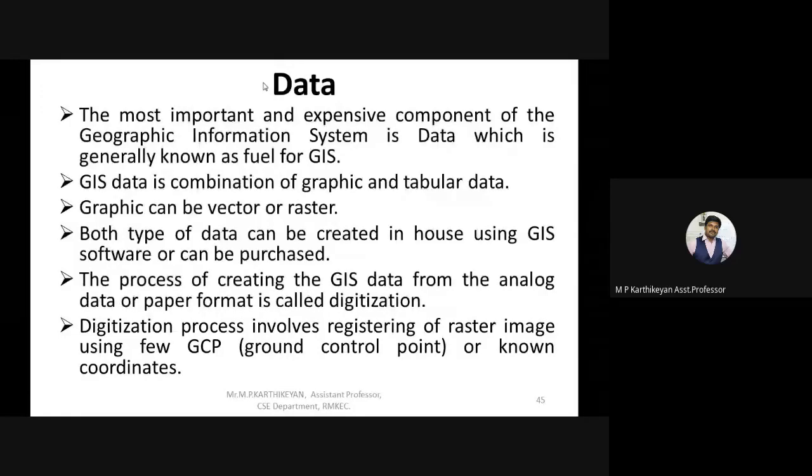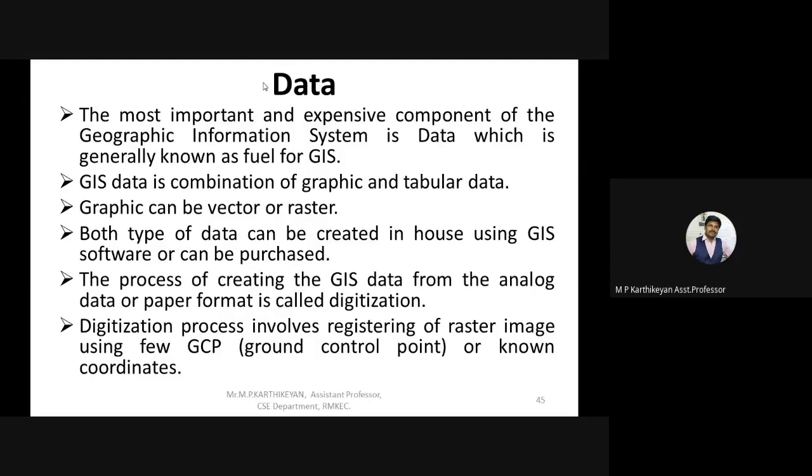What kind of data are we talking about? We are talking about physical data converted into a digitized format. How can the data be put into digitized format? For example, we have a map on paper. That paper can be scanned and converted into a digitized format. That is also an input.